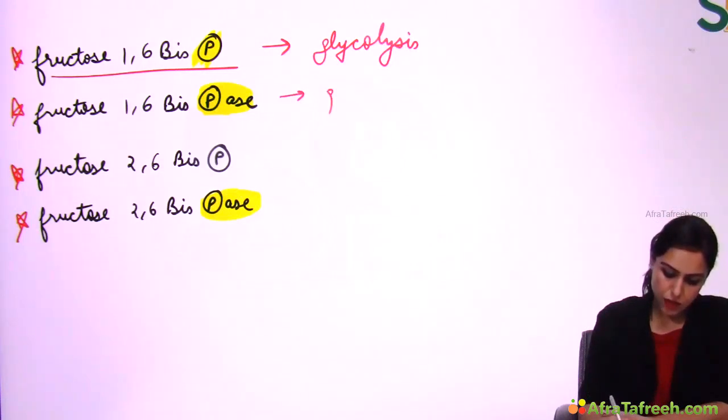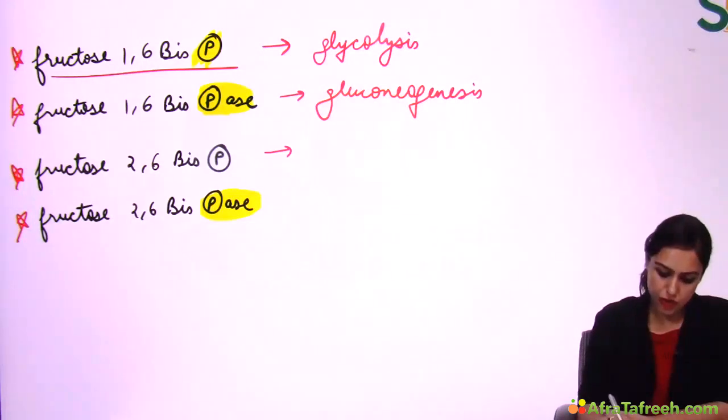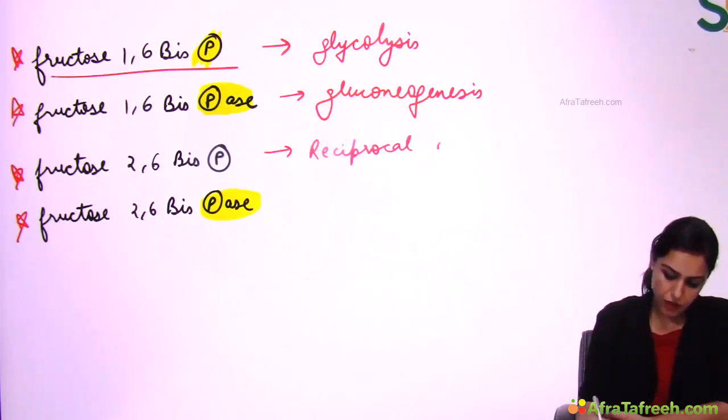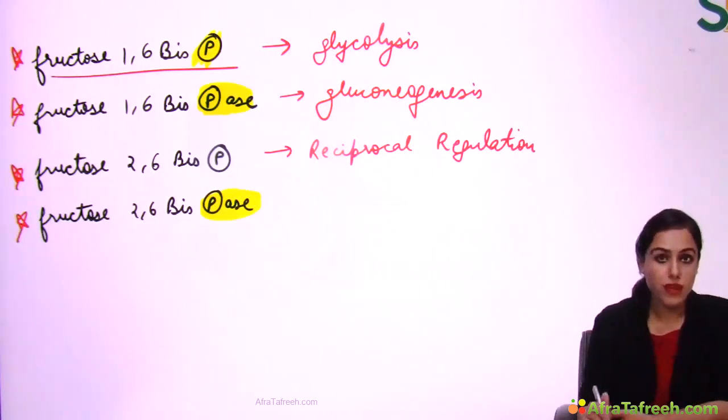Fructose 1,6-bisphosphatase, the enzyme, we have done in gluconeogenesis. Then fructose 2,6-bisphosphate, the reciprocal regulator, we have done in reciprocal regulation. It activates glycolysis, inhibits gluconeogenesis, and is formed in the fed state.